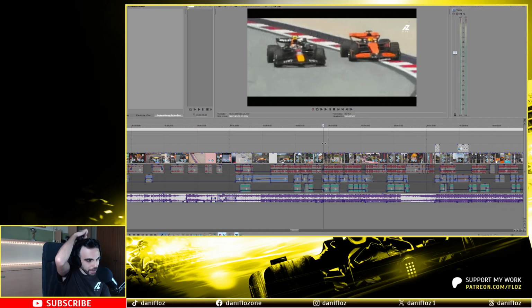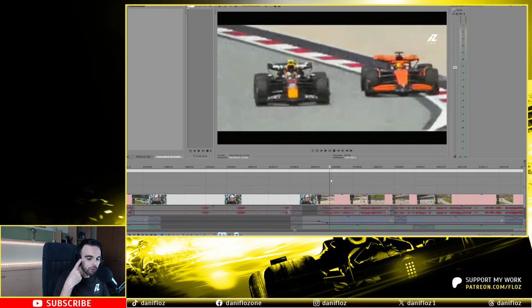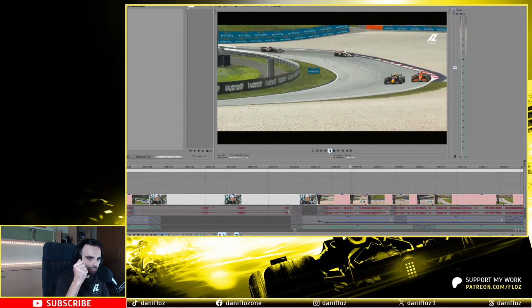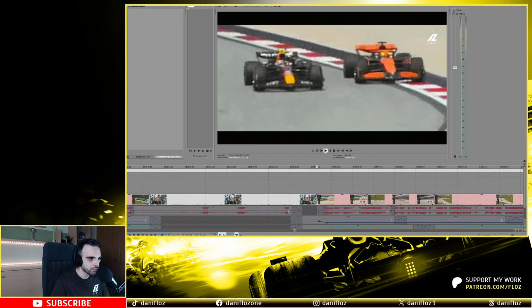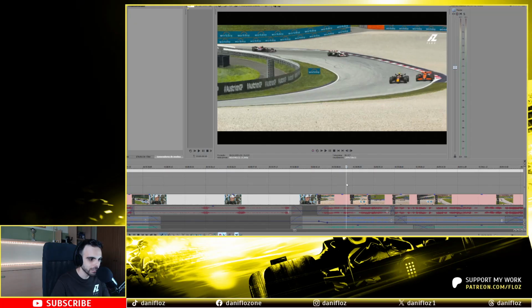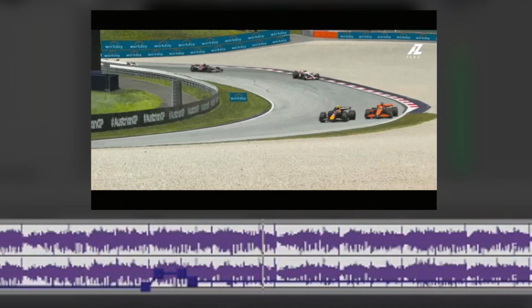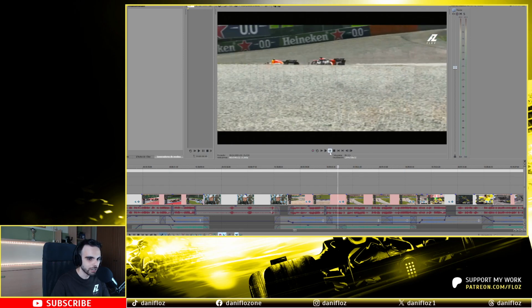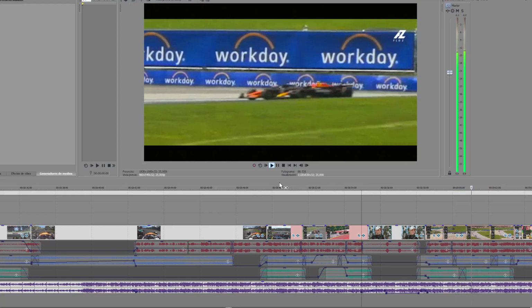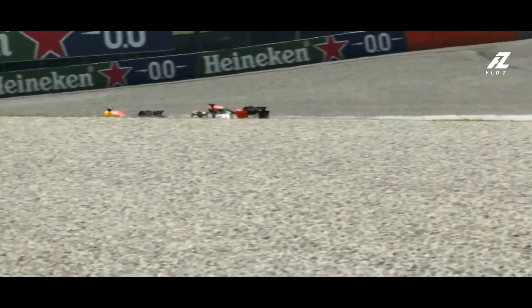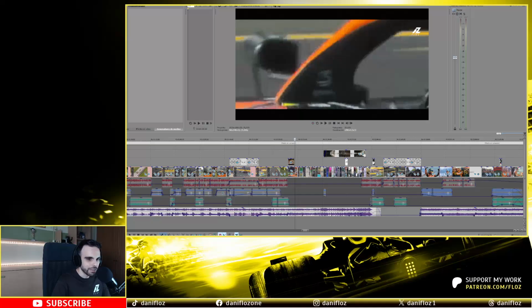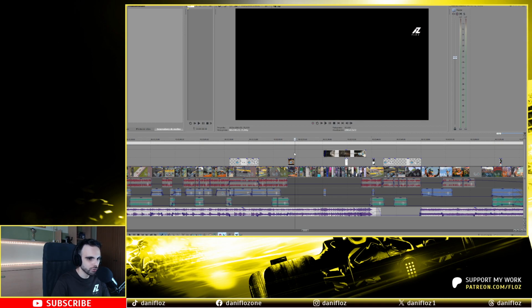Can you see how I'm adapting, synchronizing the beats when the melody changes with the cuts of the footage? And I zoom out the image following the beat. When the drum sounds, I zoom out and it's synchronized with the song. And once again, when the next beat sounds, I change the footage. And when the melody changes and sounds this kind of turn, I change to another piece of footage.